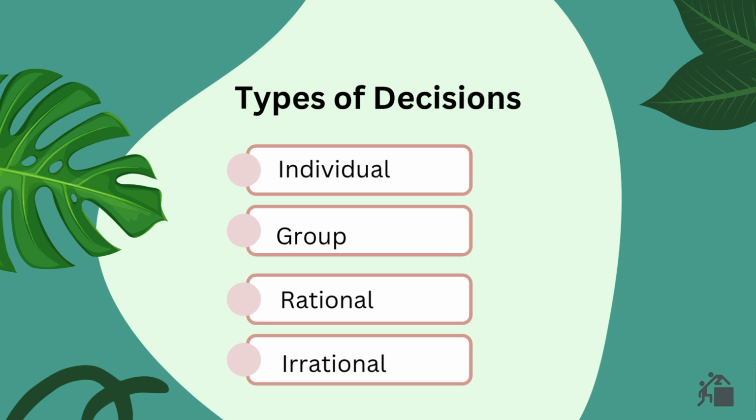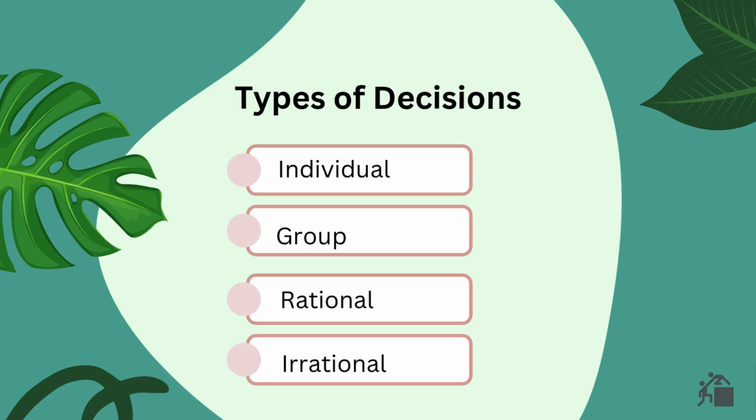Rational decisions are based on logic and data. For example, a student compares marks, course fees, and placement records before choosing a college. This decision is based on facts and data.